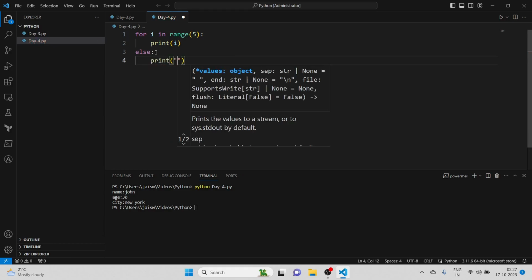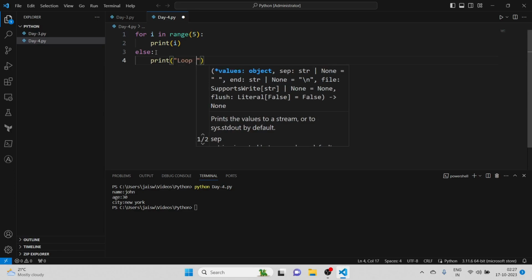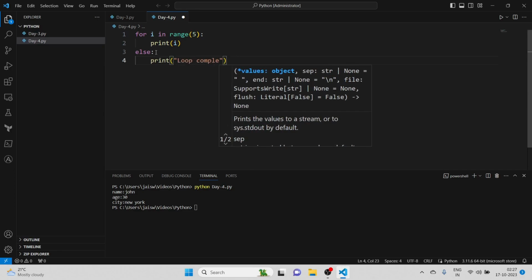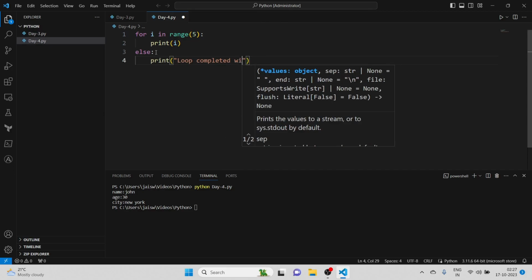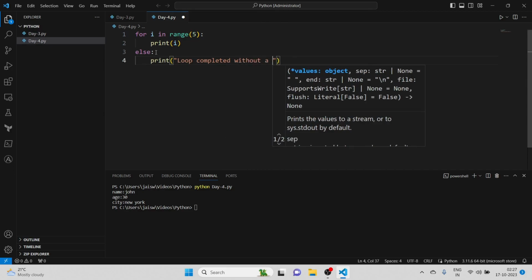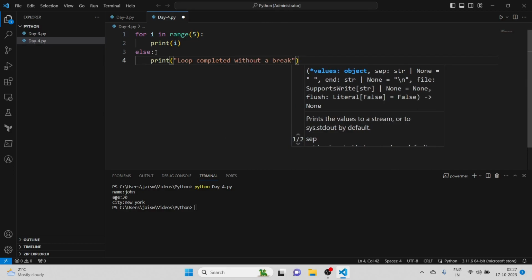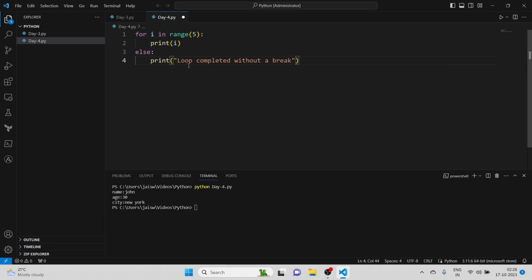Print loop completed without a break. Okay, so one mistake, sorry. Let me explain again. When we are using else with a for loop, this else will execute only when the for loop executed without any break.